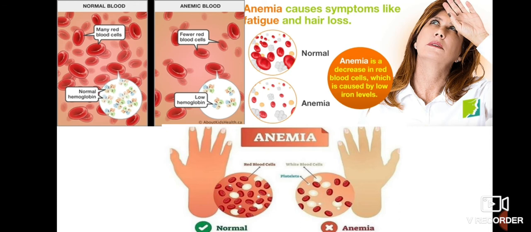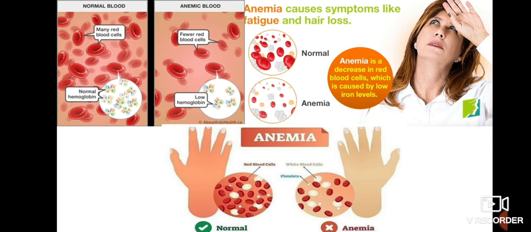Okay, and what are deficiency diseases? We have discussed. A deficiency disease is a disease caused by lack of nutrients in one's diet. So, any disease that is caused by lack of any nutrient in the diet is called a deficiency disease. Like if vitamin A is deficient in our food, then we will suffer from night blindness.